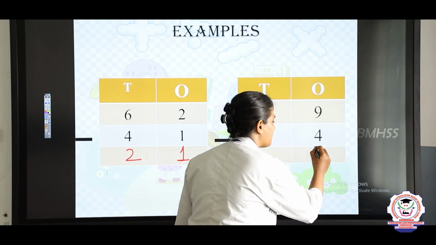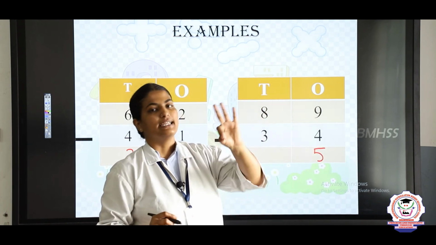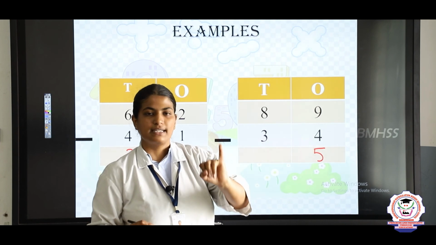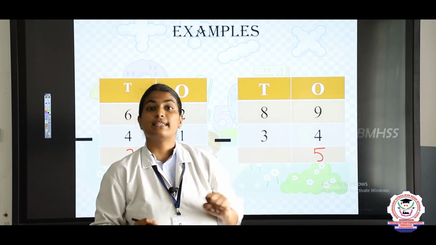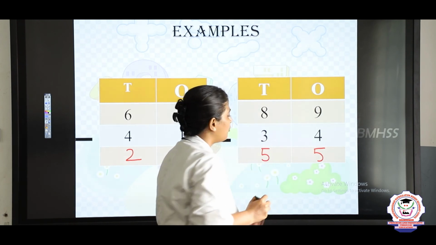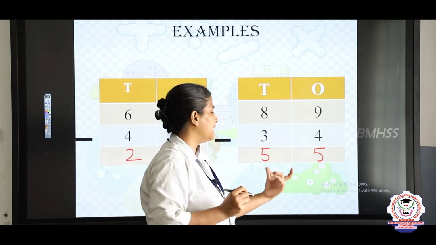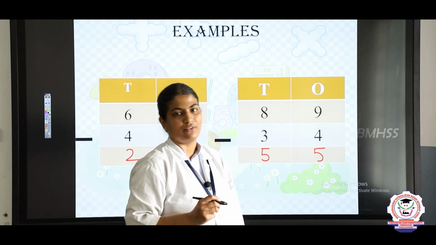Very good. Now tell me, 8 in the mind, 3 in the finger. 8 before, 7, 6, 5. So what is the answer, children? 5. Now how will you say this number? What is the number name of this number? It is 55. Okay children.